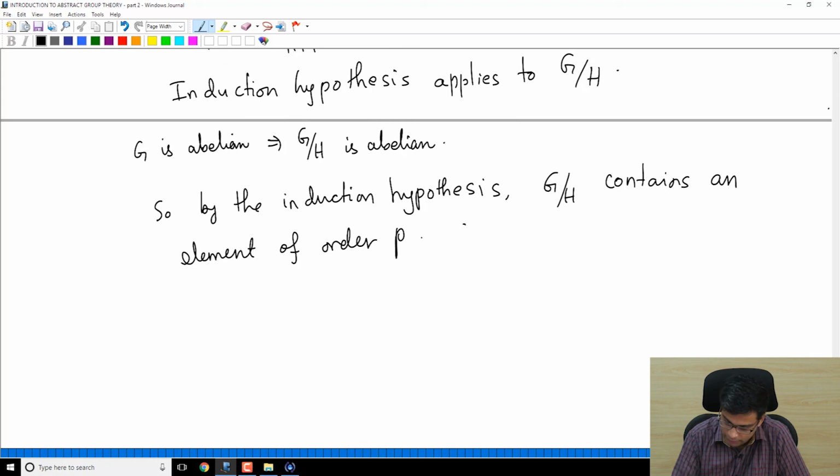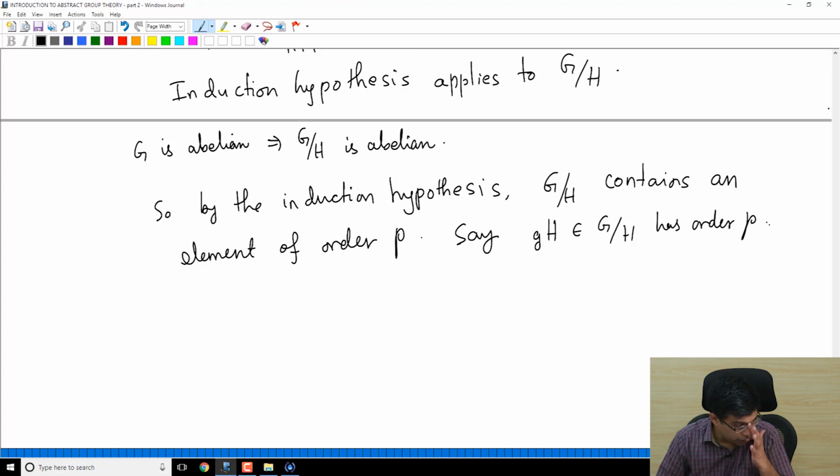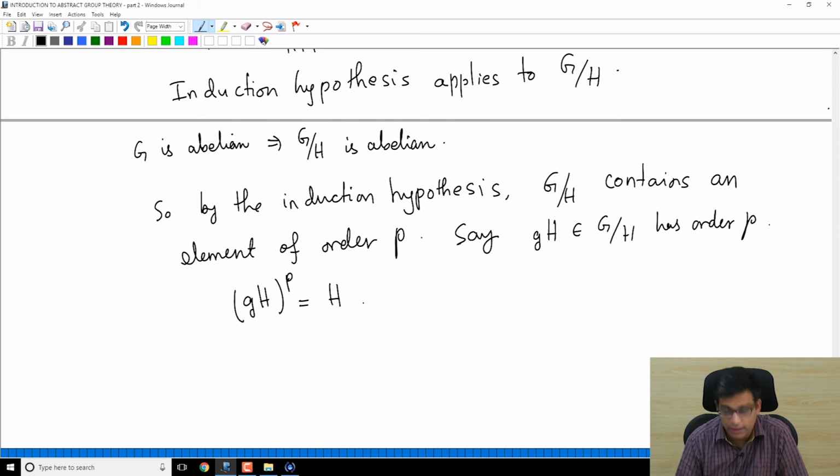So say gH in G mod H has order P, right? This means gH power P is equal to H, because that is the meaning of order.